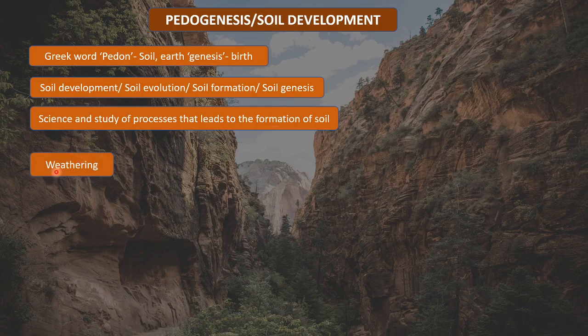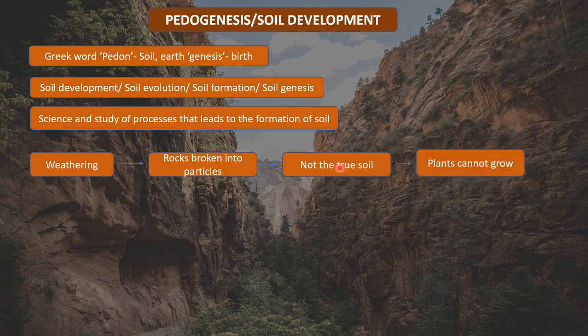Now we know what we understood in withering. Withering is a process from which rock breaks into smaller particles, but these smaller particles that are formed are actually not the true soil. This is not the soil over which a particular plant can grow. Plants cannot grow over this soil, because though the particles have broken down, it is not proper for the plant to grow, right?